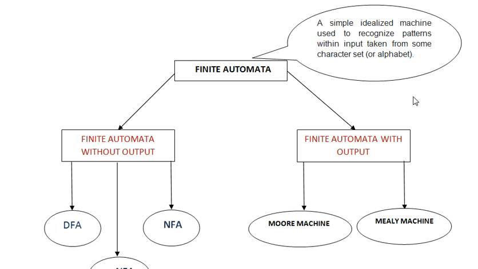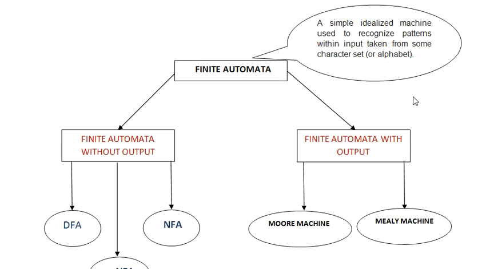A finite automata is nothing but a simple idealized machine used to recognize patterns. It may be of any format, and that format is defined within a particular input, which is taken from some set of characters, some set of strings, in the form of a character set, in the form of alphabets.